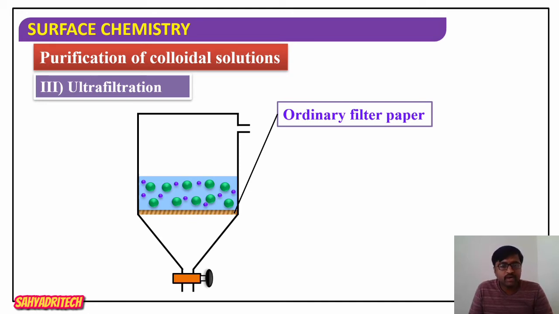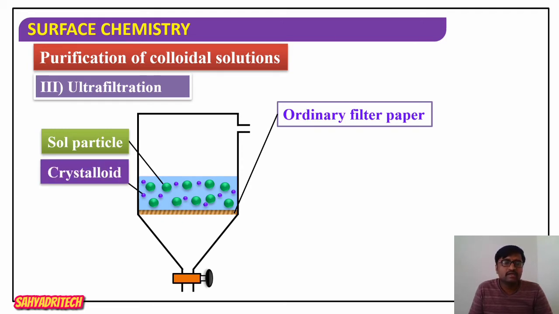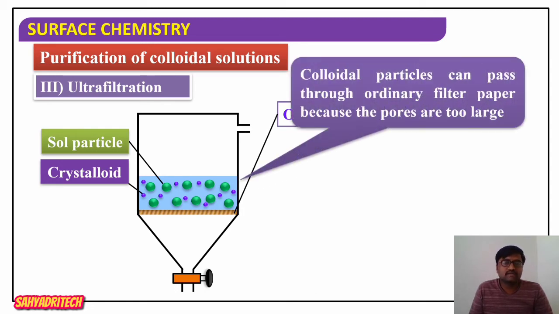When we pass an impure colloidal solution, there will be colloidal particles, crystalloids that are impurities, and solvent. When it is poured on an ordinary filter paper, colloidal particles can pass through because the pores are too large.